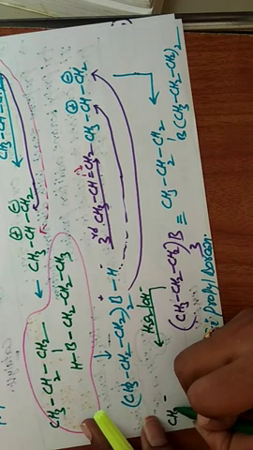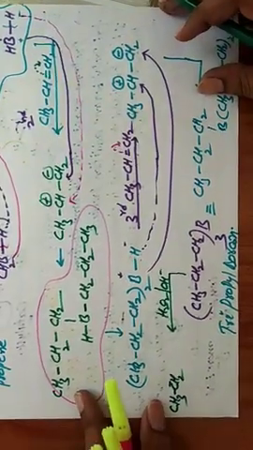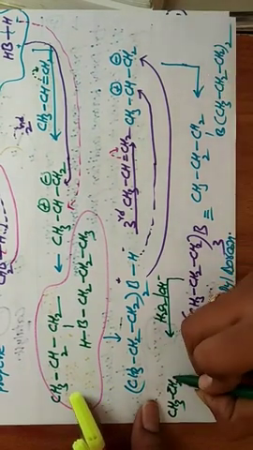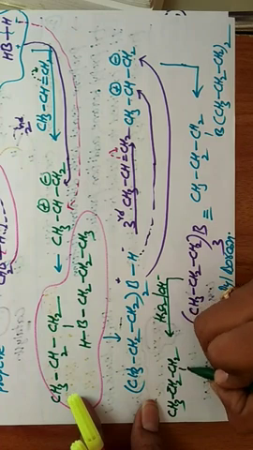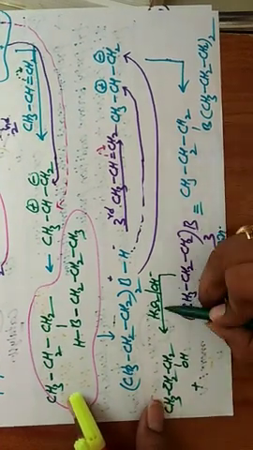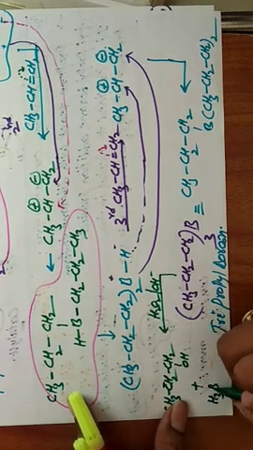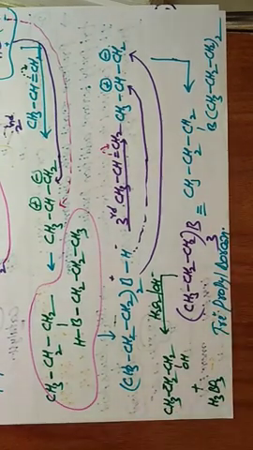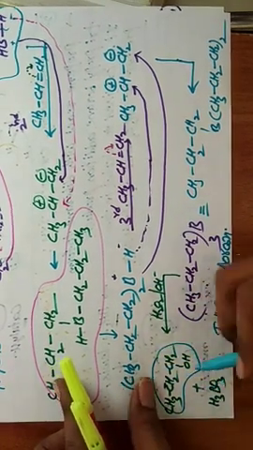What is that? CH3CH2CH2OH. This OH group is attached here. We get alcohol, plus boron oxidized with H2O2 to boric acid, H3BO3. This is the final product: alcohol.